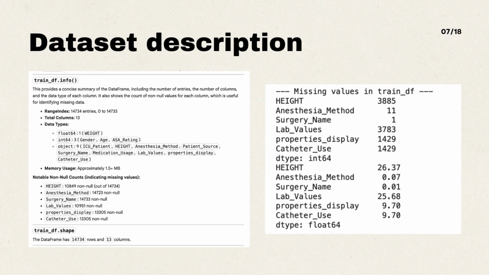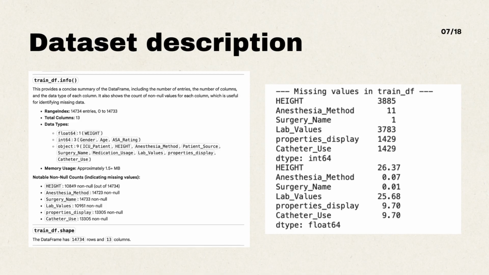This slide summarizes the dataset structure and missing data. Several variables have significant missing rates, for example, weight and lab values, and some semi-structured fields like catheter use and lab results. This is precisely why my pre-processing pipeline emphasizes robust parsing, safe imputation, and consistent transformation across both train and test datasets.